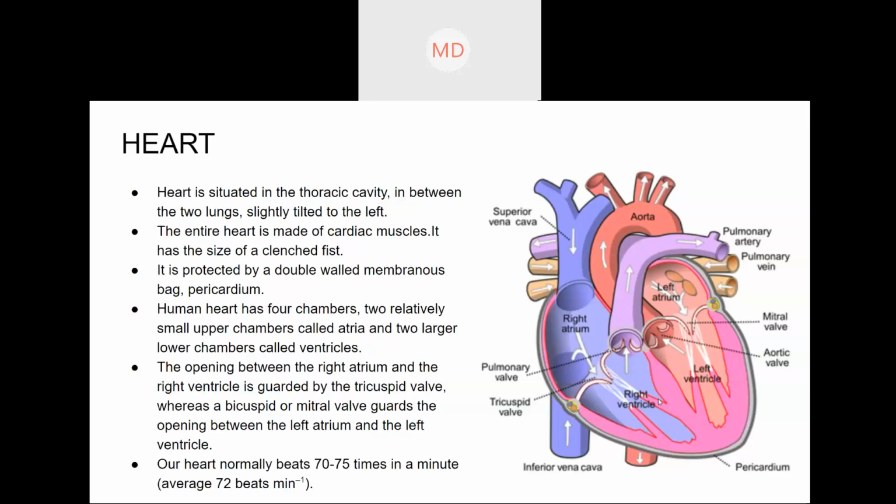Then there are valves. What is the function of these valves? Before that, between the left atrium and the left ventricle is a valve, known as the mitral valve. So, what is the function of a valve?